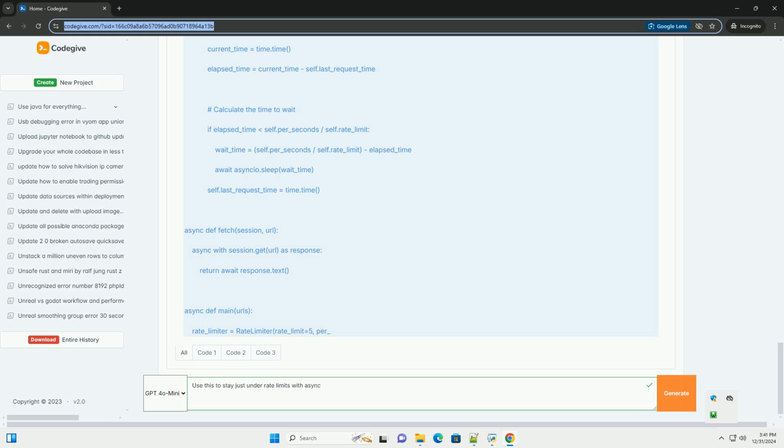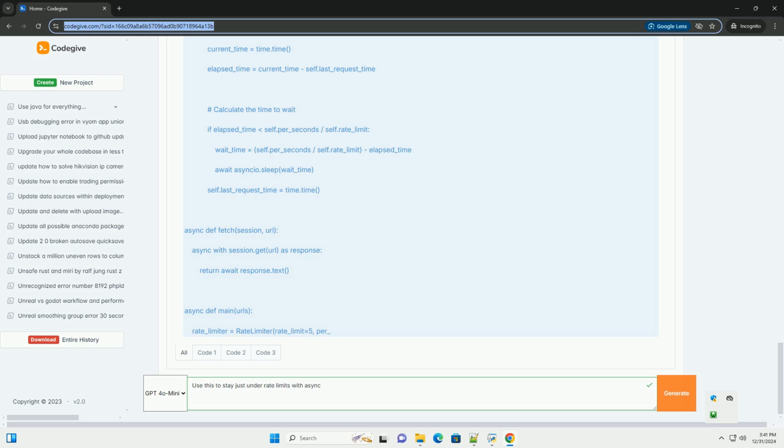Step 2. Define rate limiting logic. You can create a simple rate limiter using a coroutine that manages the timing of requests. The idea is to ensure that requests are spaced out appropriately so that you do not exceed the allowed rate. Step 3. Implement the code. Here's an example code snippet that demonstrates how to implement a rate limiter with async/await.